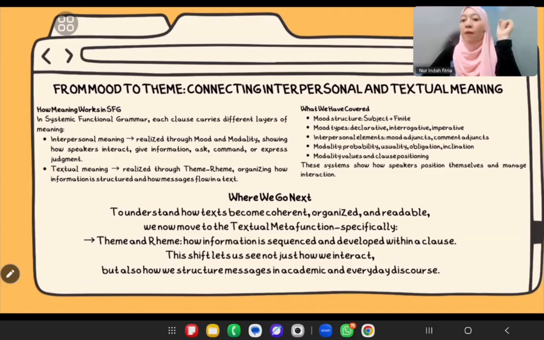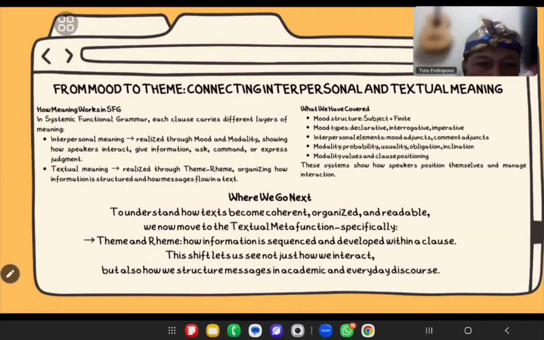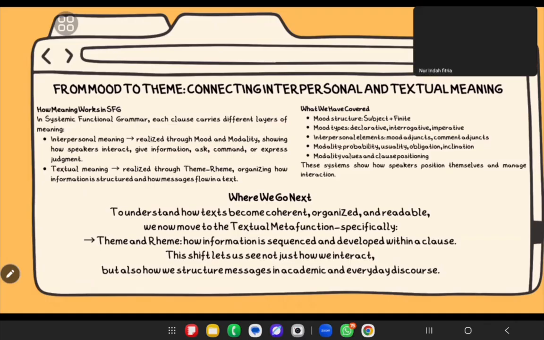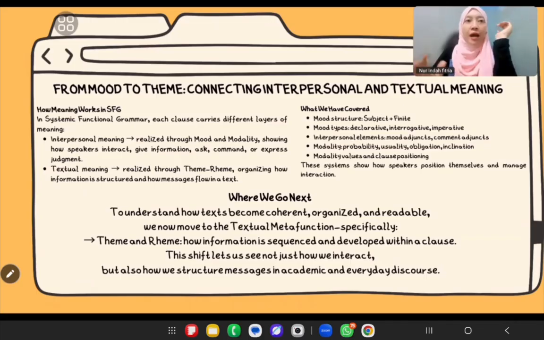Interpersonal answers how do we interact? Textual answers how the message is organized, and you can see how writers choose what to place first. So after this slide, we'll begin exploring the theme and the rheme, how information is sequenced and developed, and how this contributes to clear, cohesive academic writing. Okay, now let's go to the next slide, please, Mr. Hadi.